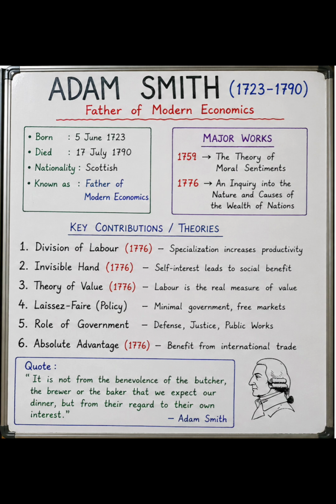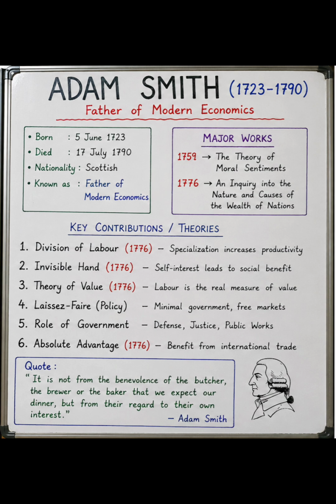The first one is division of labor, which was part of his work of 1776, An Inquiry into the Nature and Causes of the Wealth of Nations. In this, he explains how specialization increases productivity. We will discuss it in detail. The second one is the invisible hand, that is, self-interest leads to social benefit.